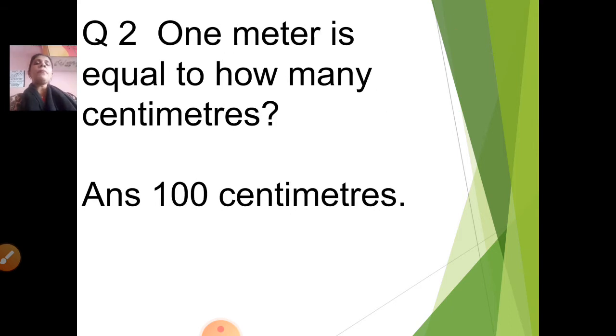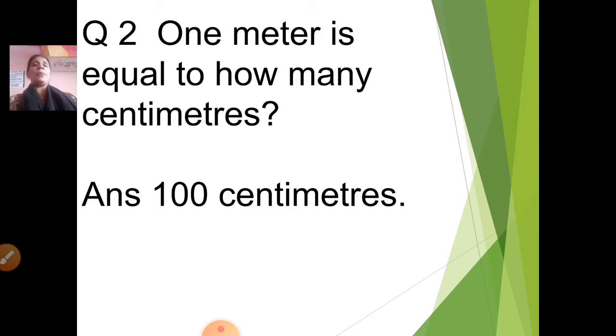Okay. Question number 2. 1 meter is equal to how many centimeters? Children, this I have taught you. 1 meter is equal to 100 centimeters. Correct. 1 meter is equal to 100 centimeters.